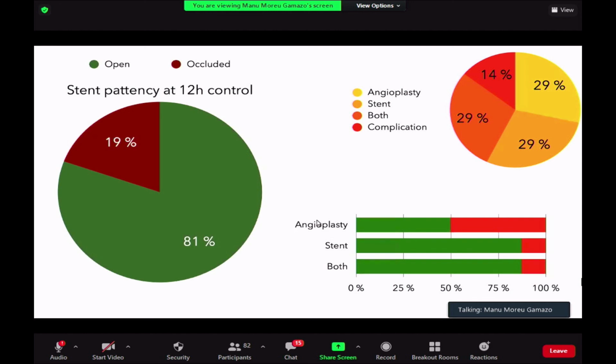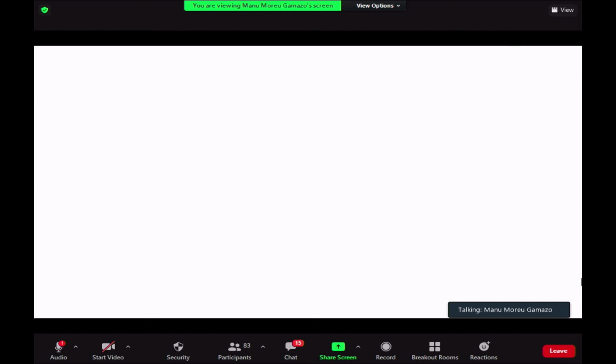But as you can see, the angioplasty alone had a 50% occlusion at 12 hours, while the stent, or angioplasty plus stent, was close to only 10% of the cases. So leaving a stent appears to be the best thing to do if you want to assure that the vessel will still be open at 12 hours.